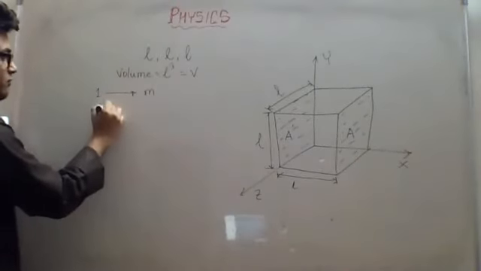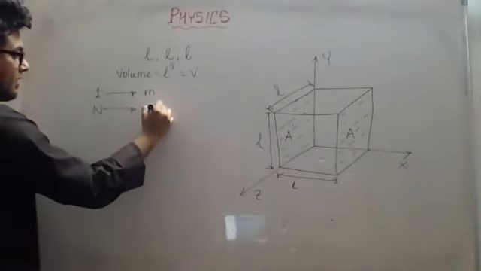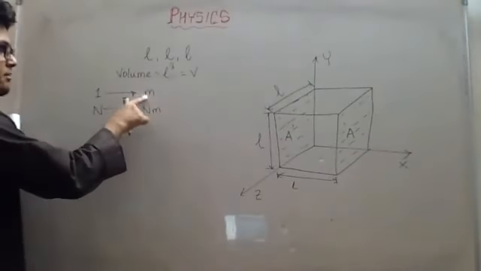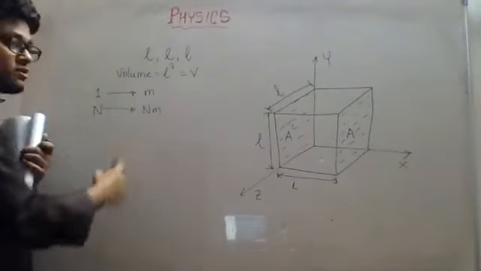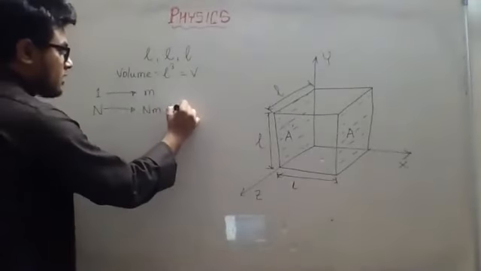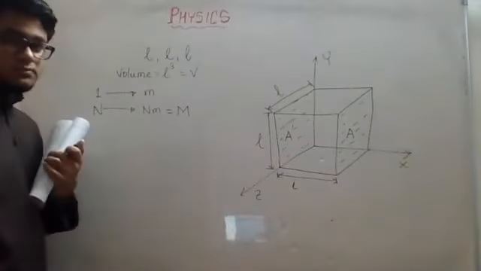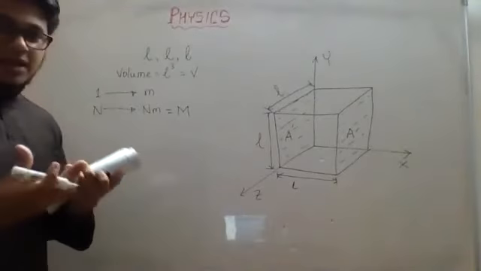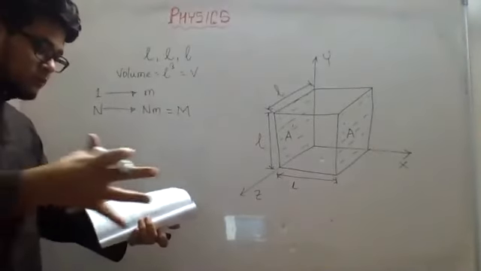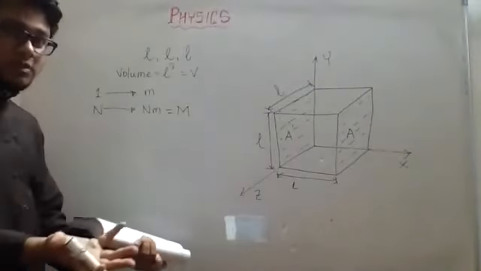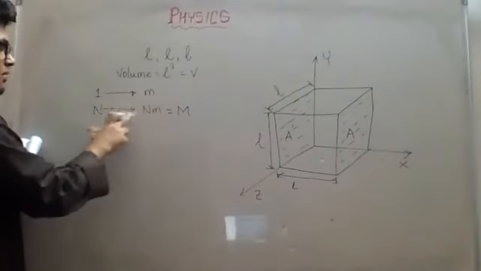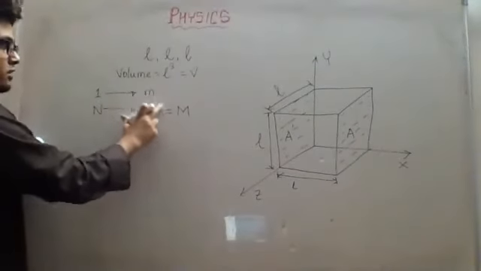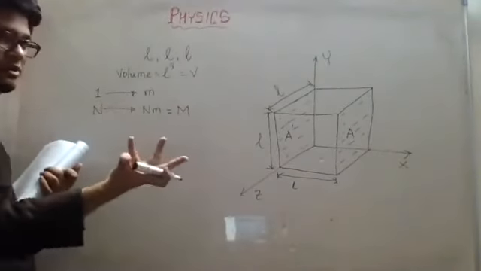For n number of molecules it is going to be nm, right? So this is the mass of only one molecule. This is the mass of all the molecules. So the mass of all molecules is equal to the total mass of the gas, right? If I take all the mass of all the molecules, then I will get the total mass of the gas. So this is the mass of one molecule, and the mass of all the molecules. So all the molecules' mass is equal to the total mass of the gas.